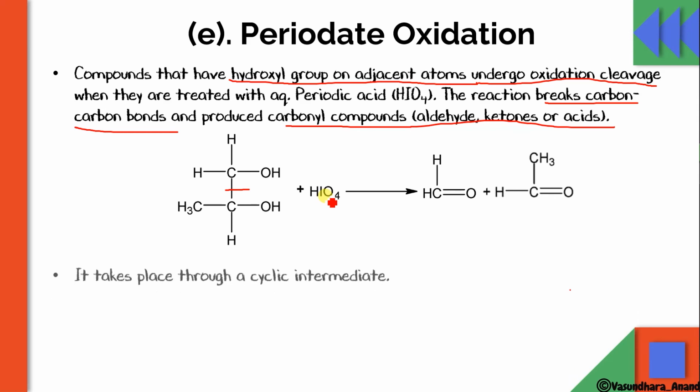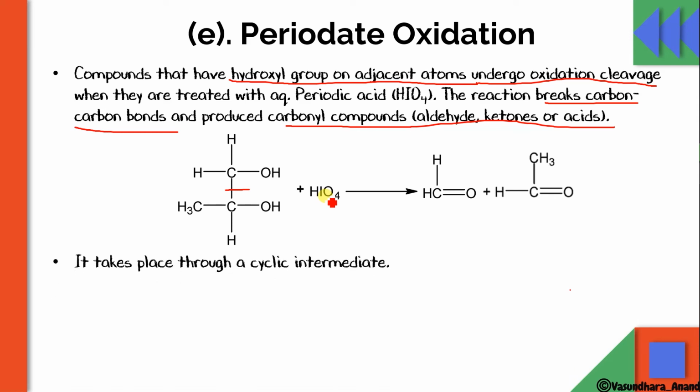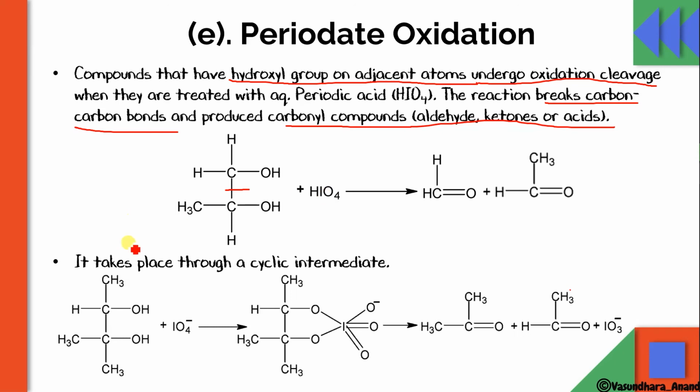Now the next reaction takes place through a cyclic intermediate. How does it form? Let's see. This is an example. Okay. So HIO4 I have taken. What will happen? This is IO4 over here. So here 1 oxygen, 2 oxygen, 3 oxygen. And what will happen? 1 oxygen with this H will come out as water. Okay. 1 oxygen and this hydrogen will come out as water. And 3 oxygen with this iodine is going to attach over here. Okay. It is going to form a cyclic structure. Now what will happen?